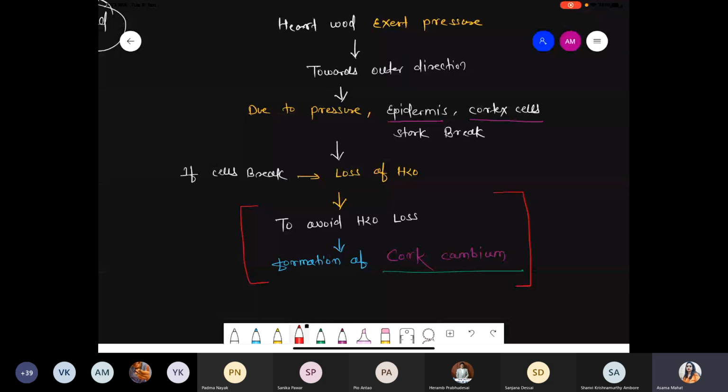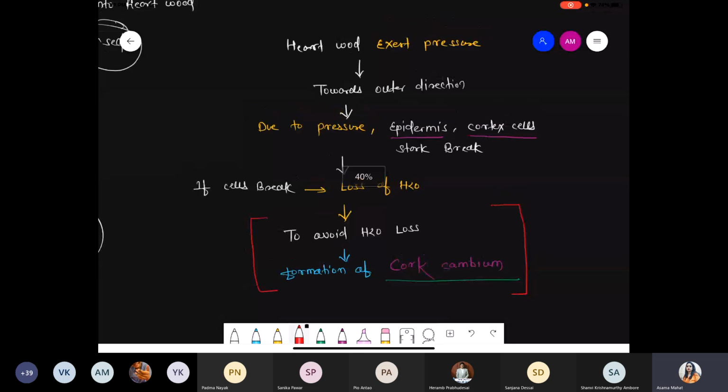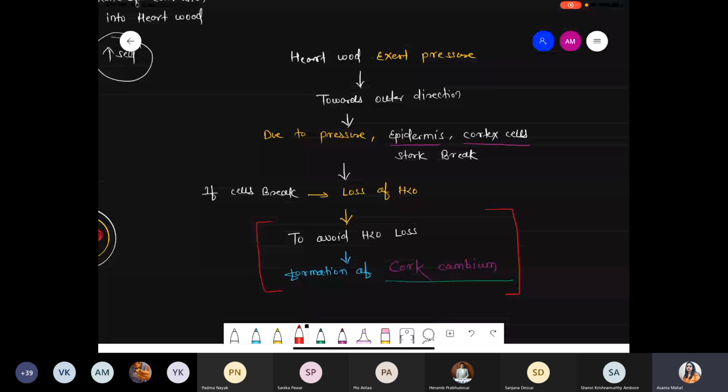Should I continue with the cork cambium? Any doubt how that cork cambium gets formed? Please try to understand.